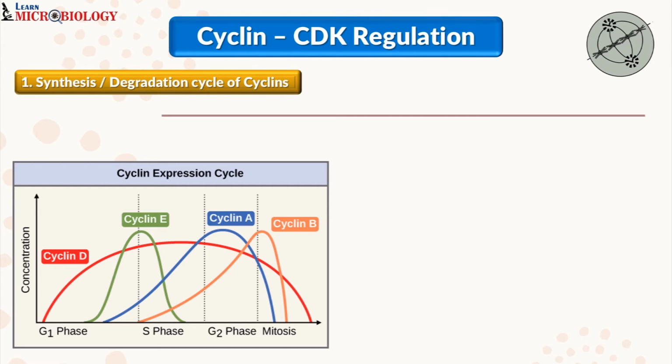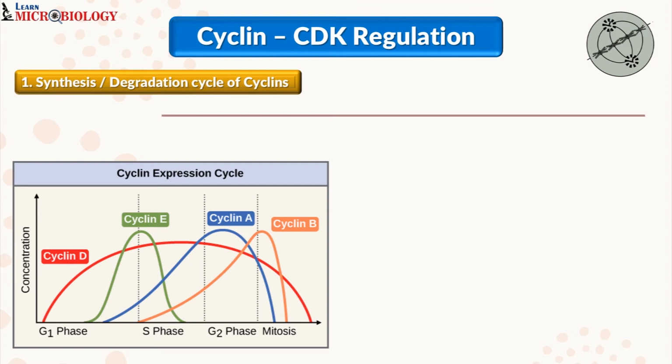Thus we can see all the cyclins are synthesized and degraded at different rates during the progression of the cell cycle. They play a very important role for the cell progression. For example, as we can see, once the cell moves from G1 to S phase, your cyclin E is getting degraded. This will give a signal to your cyclin A, whose synthesis then begins to increase. And once the cyclin A starts degrading, this gives a signal to your cyclin B and its synthesis increases. And this particular coordinated mechanism will help in your cell progression from one phase to another phase.